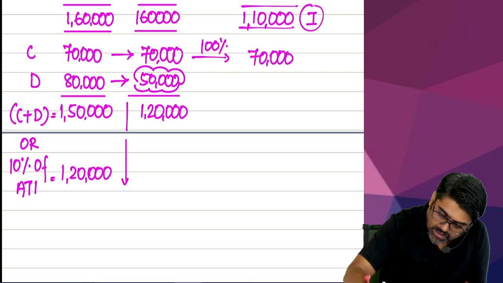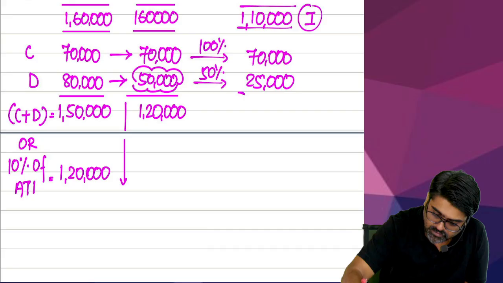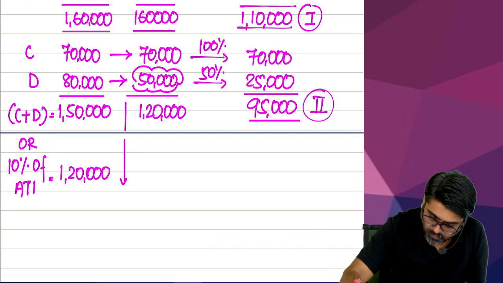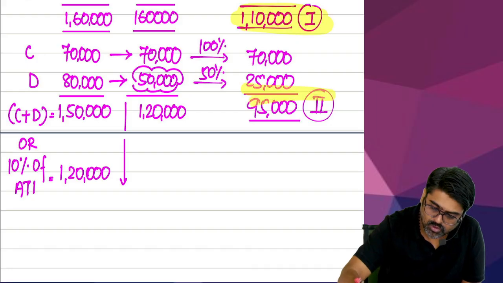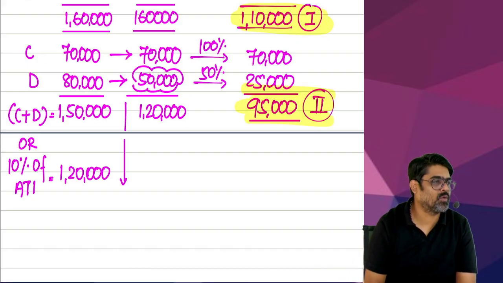Yes or no? And out of this 50, how much will be allowed? 50%. That is 25,000. Total is 95,000. I will write it as 2. So sir, 1 plus 2 will be 2,05,000 will be your deduction under section 80G.